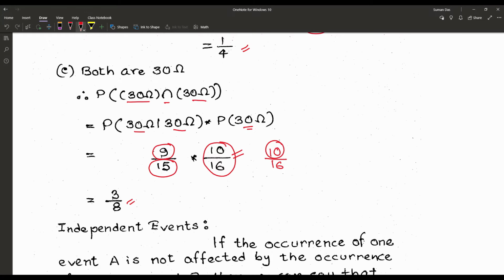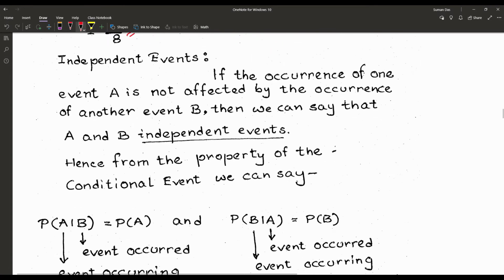So now we are proceeding to independent events. Now what are independent events? If the occurrence of one event A is not affected by the occurrence of another event B, then we can say that A and B are independent events. In the case of conditional probability, we have already found that both the events are dependent on each other. Hence, we are proceeding from the property of the conditional event.